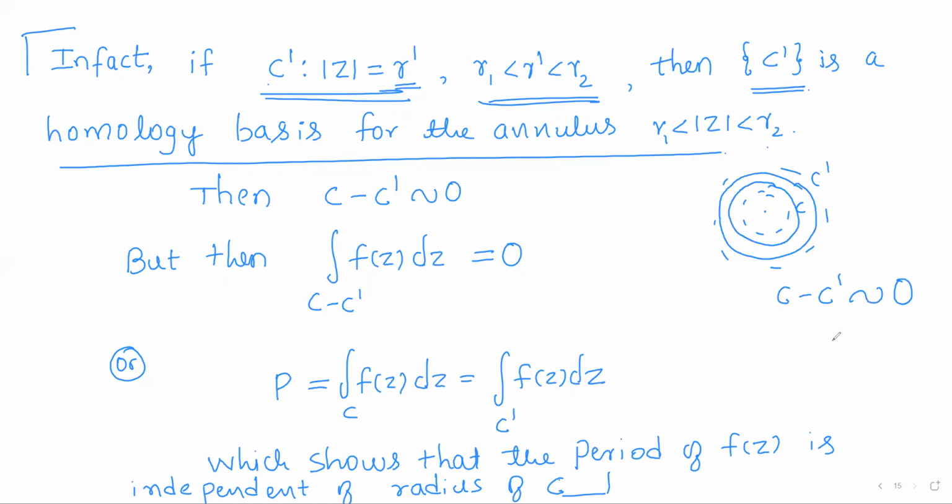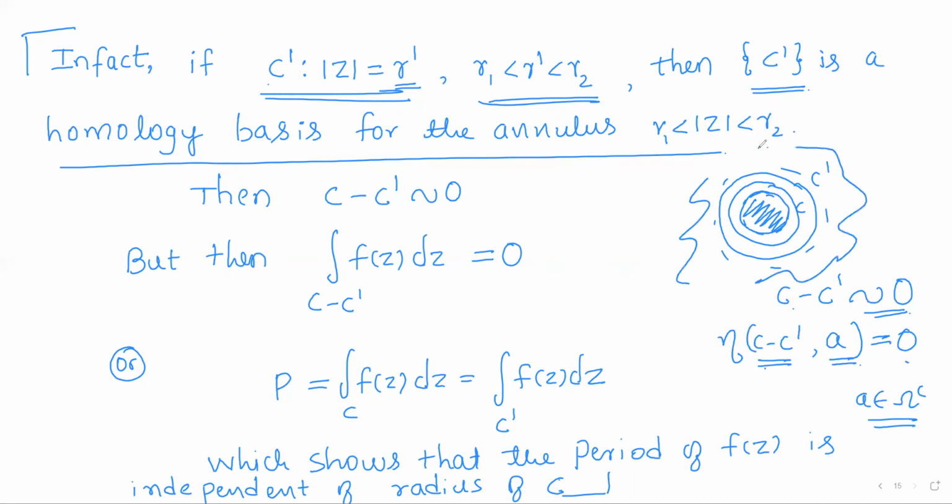C minus C dash is homologous to 0 means the index of any point in the complement of omega with respect to this cycle is 0. Because what is the complement of omega? Either it is the inside of the smaller circle or outside of the bigger circle.